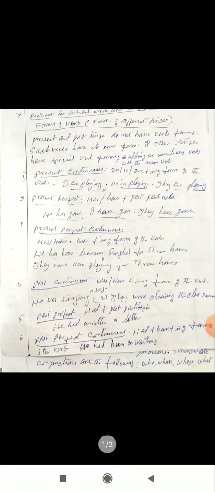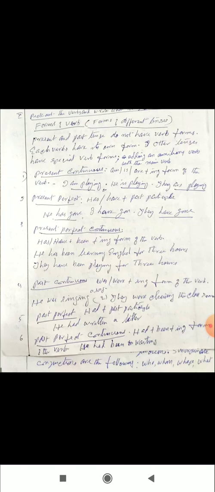Write is the base form, and am writing is the present continuous. Writing is the ing form. So: am writing, play, playing, run, running, eat, eating. These are ing forms. So the verb form of present continuous is am or is or are plus the ing form of the verb.